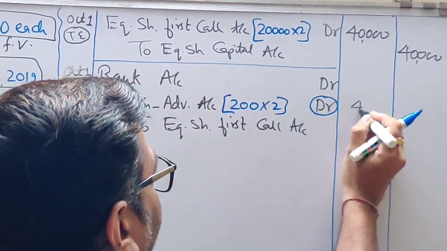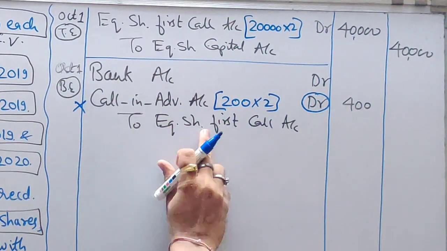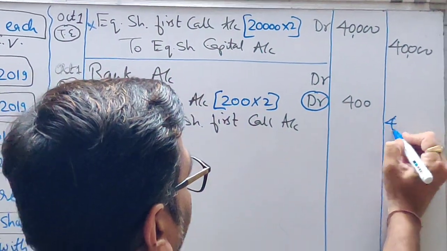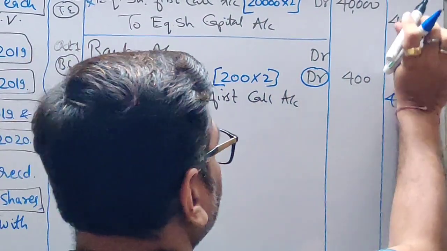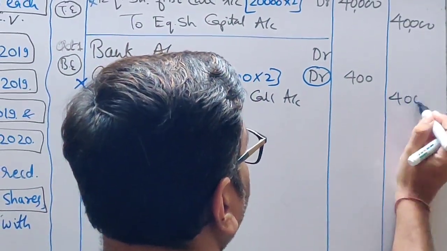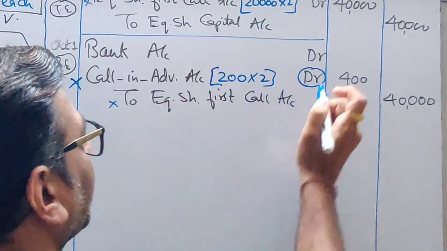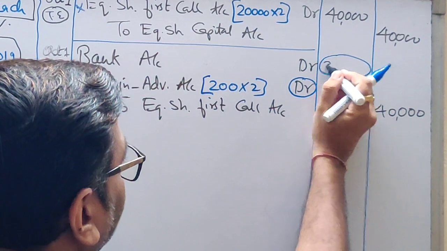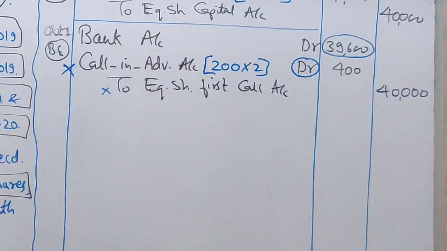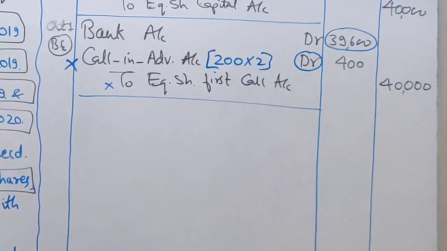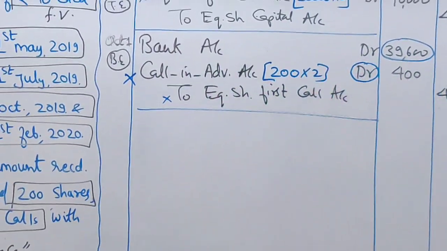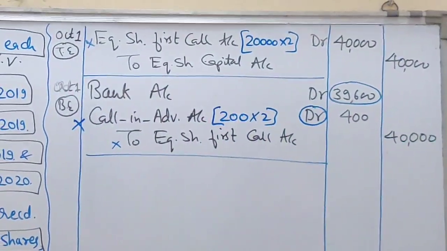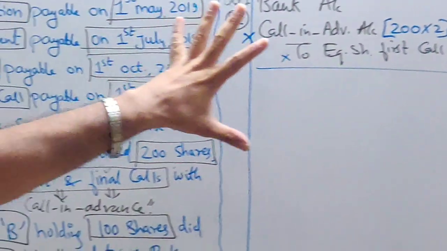So amount is 400. I want to cancel first call temporary account completely. So here you are going to write 40,000. So how much will be the balance? In bank account, you have to write a balance amount. That is 39,600. This is how you will pass bank entry with the cancellation of advance money. I hope you have understood. Great. Now we are done with the first call.